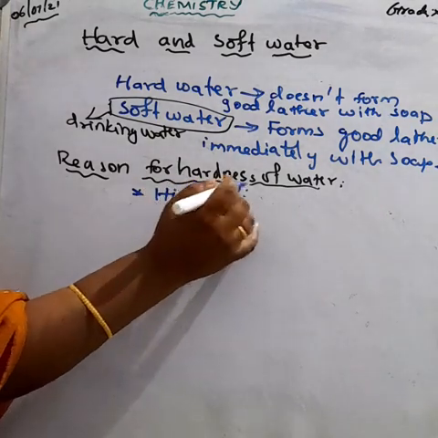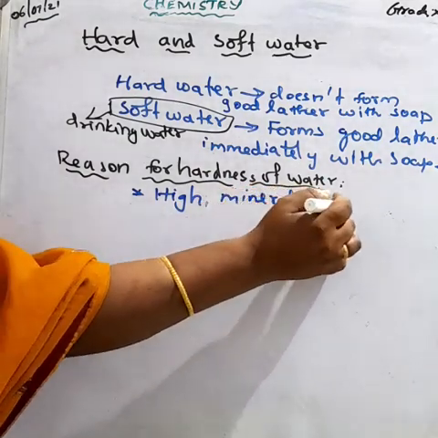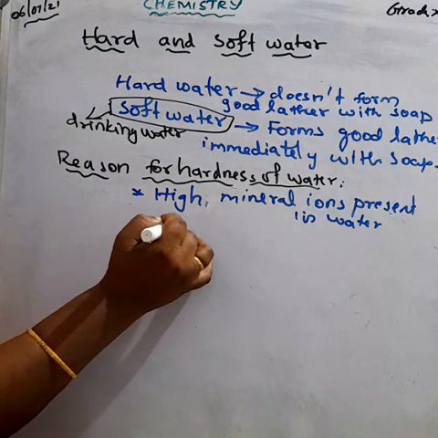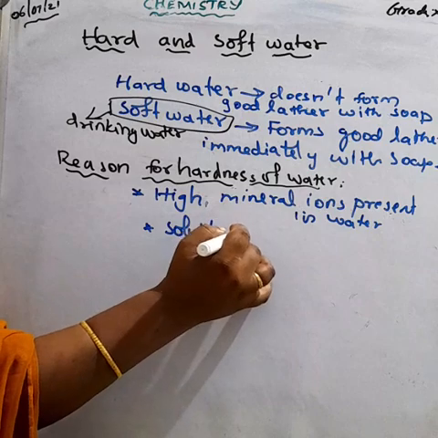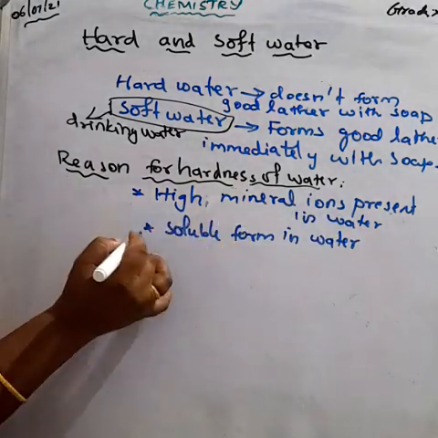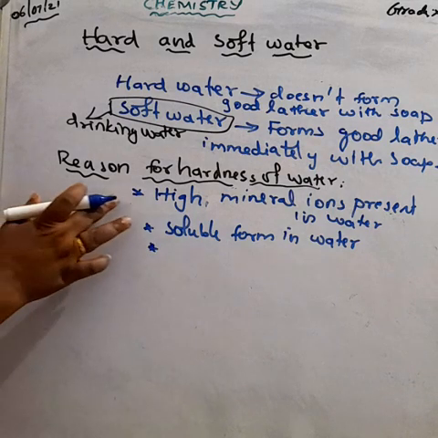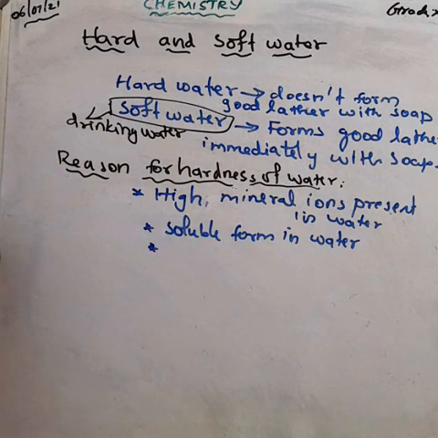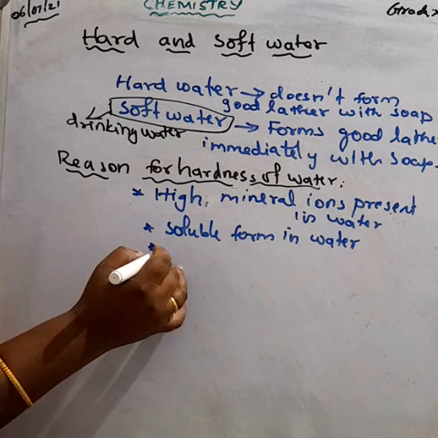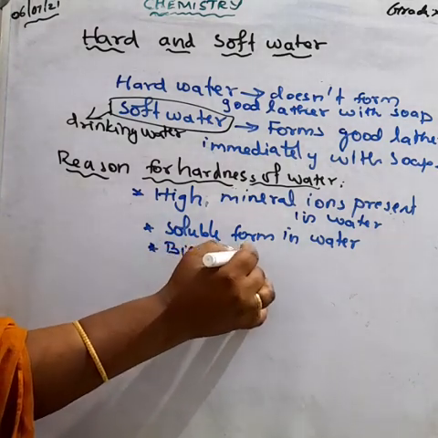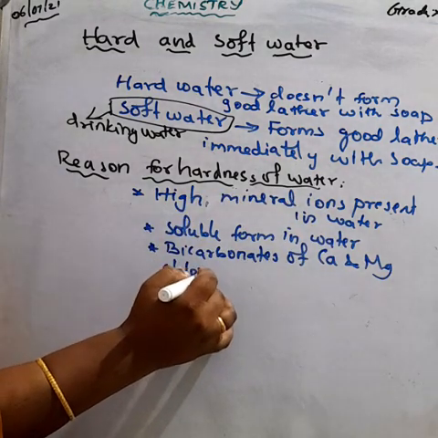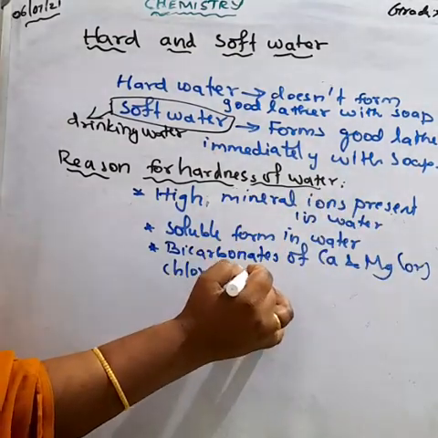These ions are soluble in water, so we cannot easily separate them. The mineral ions present may be bicarbonates of calcium and magnesium, or chlorides and sulfates of calcium and magnesium.